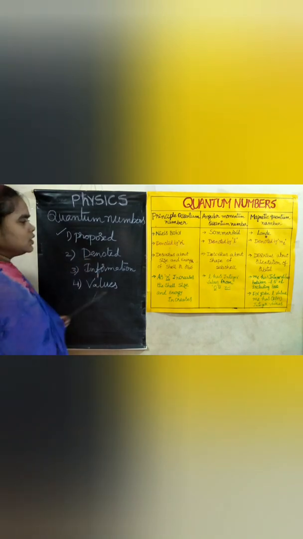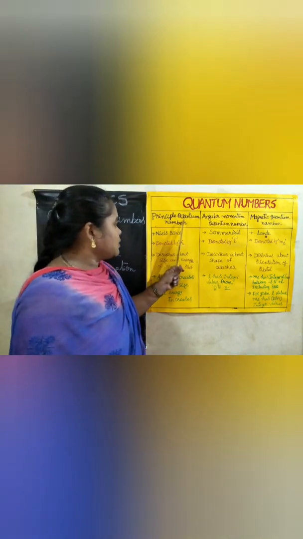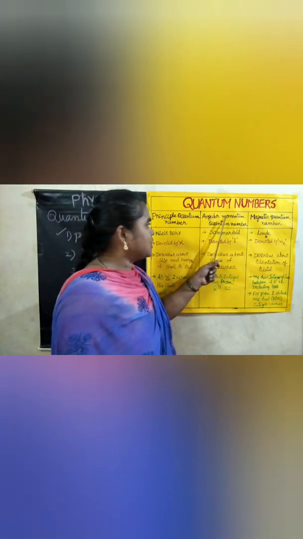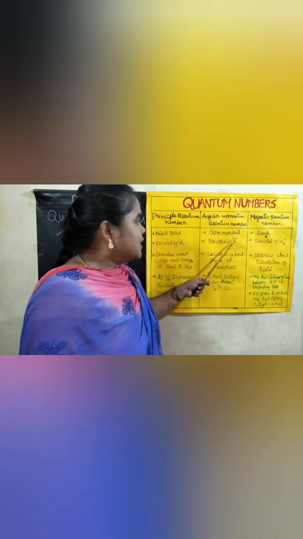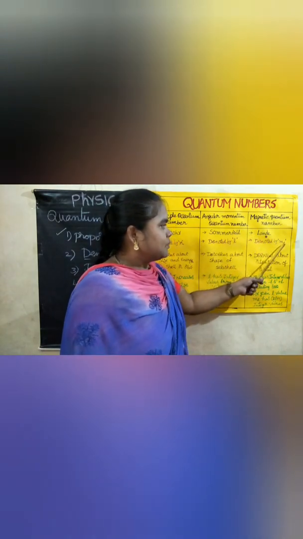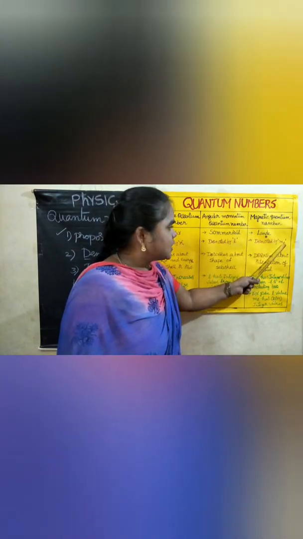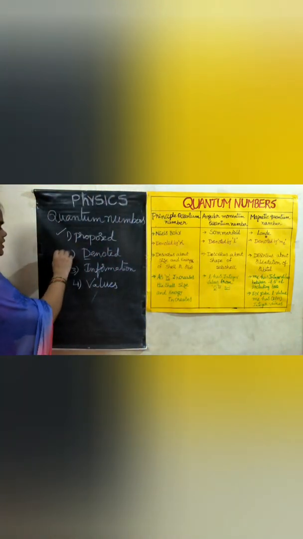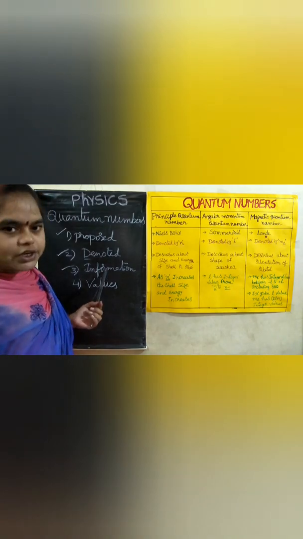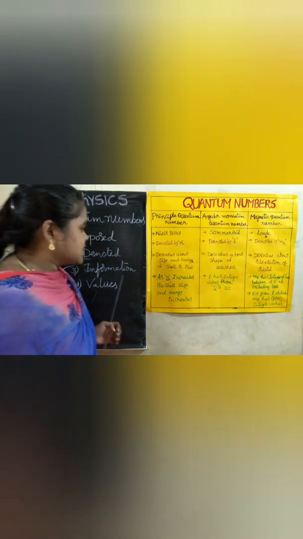And denote. So principal quantum number is denoted by n, angular momentum quantum number is denoted by l, and magnetic quantum number is denoted by ml. With which letter? ml. And now let me discuss the third point, which information it gives, what it describes.